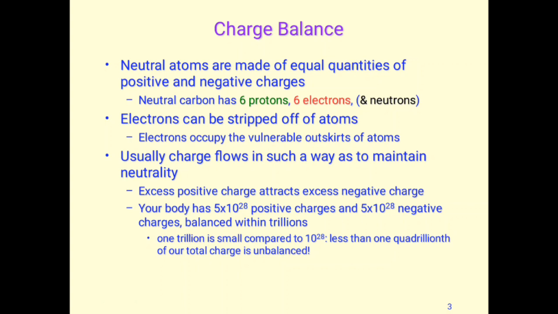Sometimes, as we know, when we comb our hair we lose some electrons, but that imbalance is within trillions. One trillion is very small compared to 10 to the power 28, so much less than one fourth of the total charge is unbalanced.